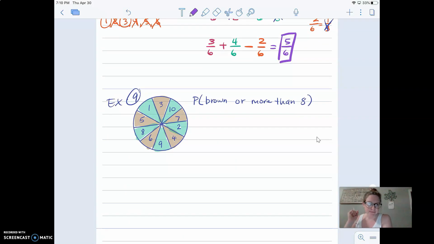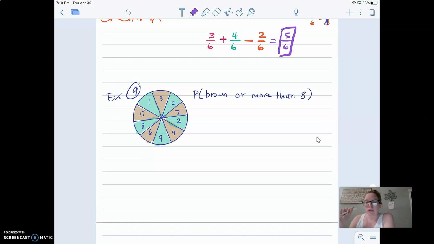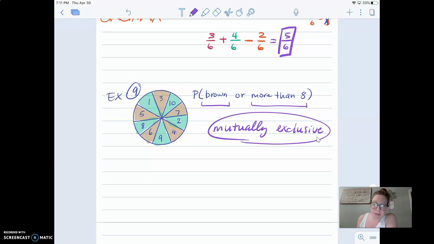All right. Example 9. What is the probability of spinning a brown or more than 8? Again, this comes from your homework, so I would suggest doing Pearson while you're doing this. Okay, so ask yourself, are they mutually exclusive or overlapping? Meaning, can they happen at the same time? Can I have a brown that is more than 8? Let's look at the picture. You got a brown 5, a 3, a 7, a 4, and a 6. Well, none of those browns are more than 8, right? So this is actually mutually exclusive, which helps me narrow down my formula.